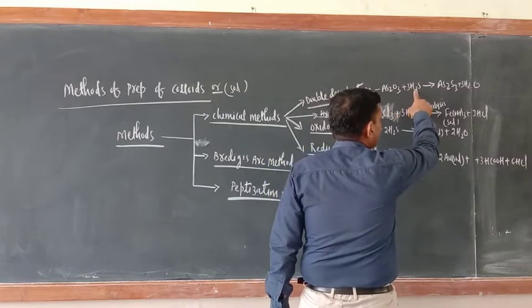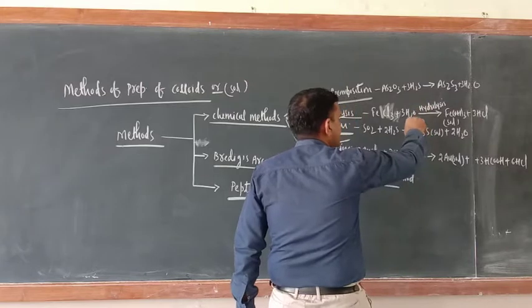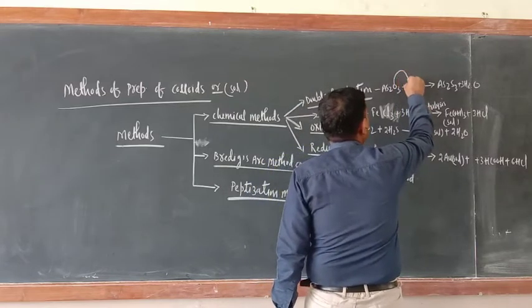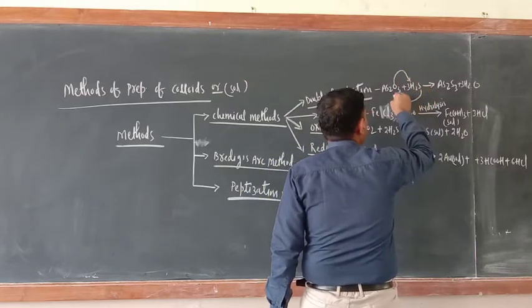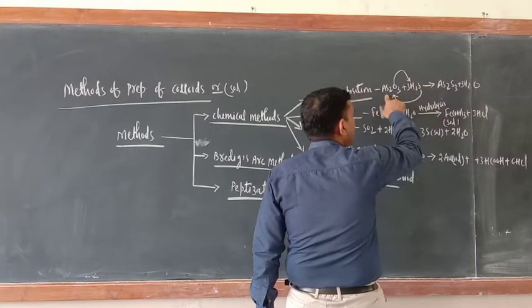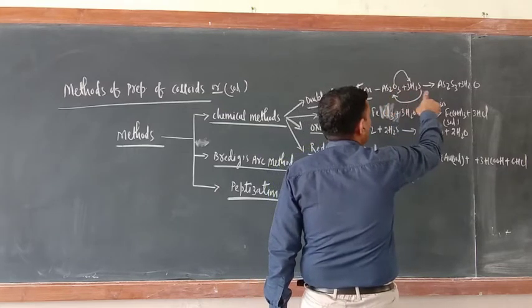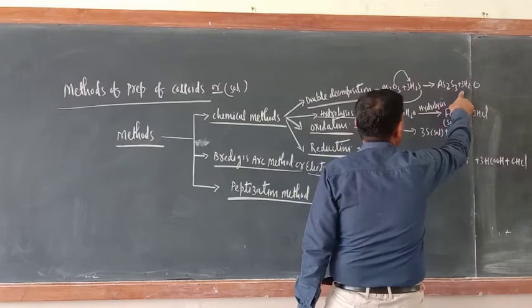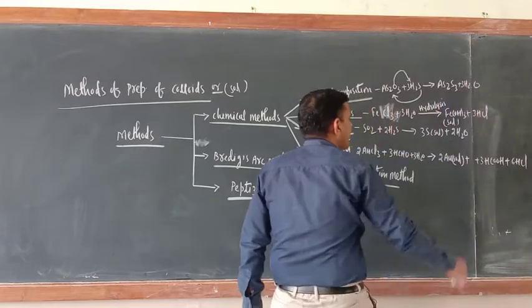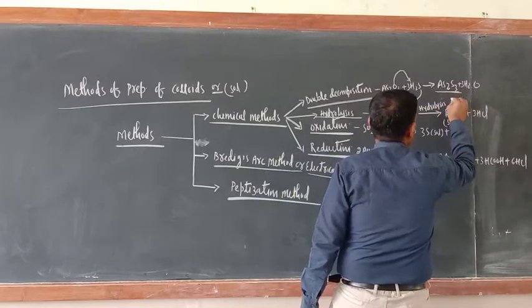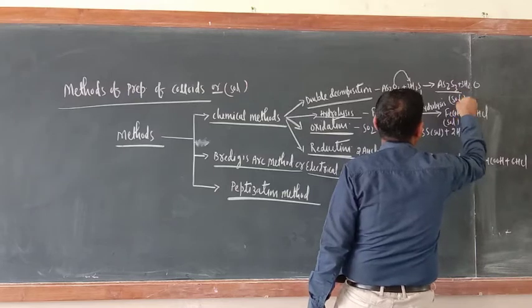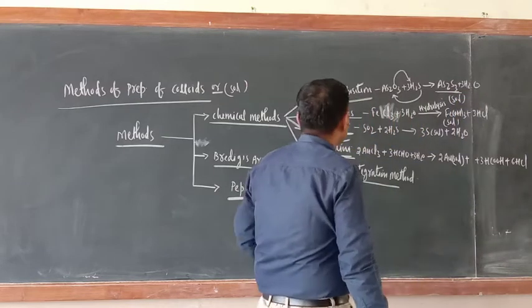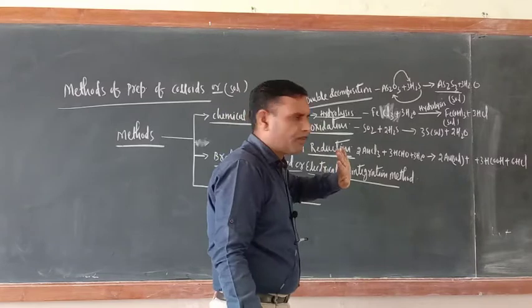It is reacting with hydrogen sulfide. Oxygen is going with hydrogen and sulfur is coming with arsenic. So you will get arsenic sulfide plus H2O. And this arsenic sulfide is the colloidal sol.